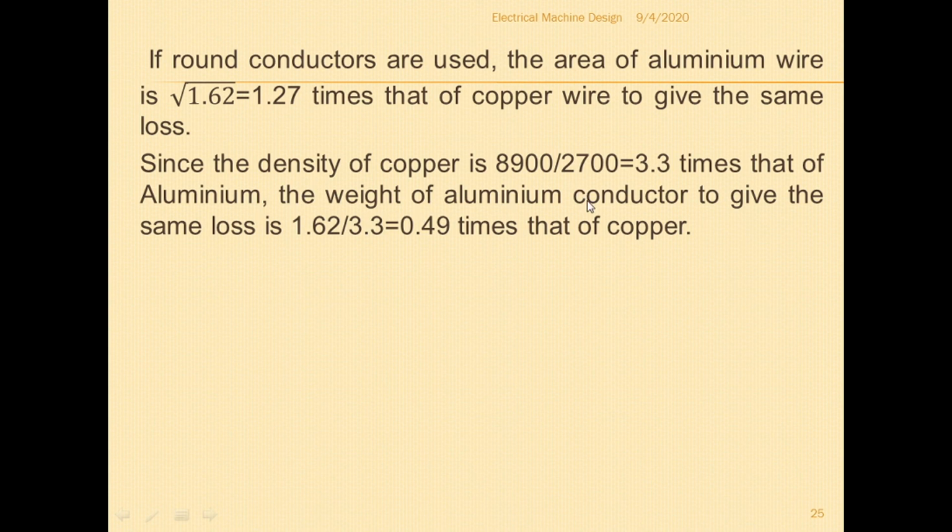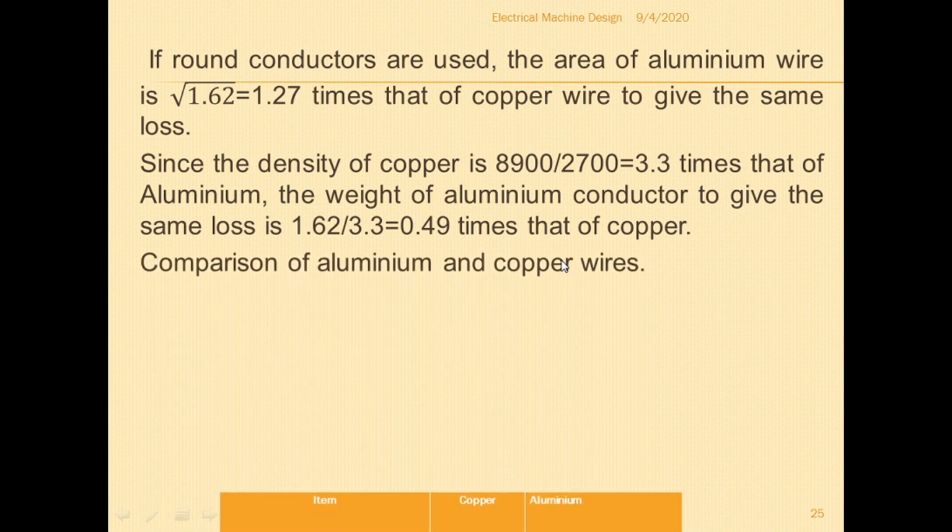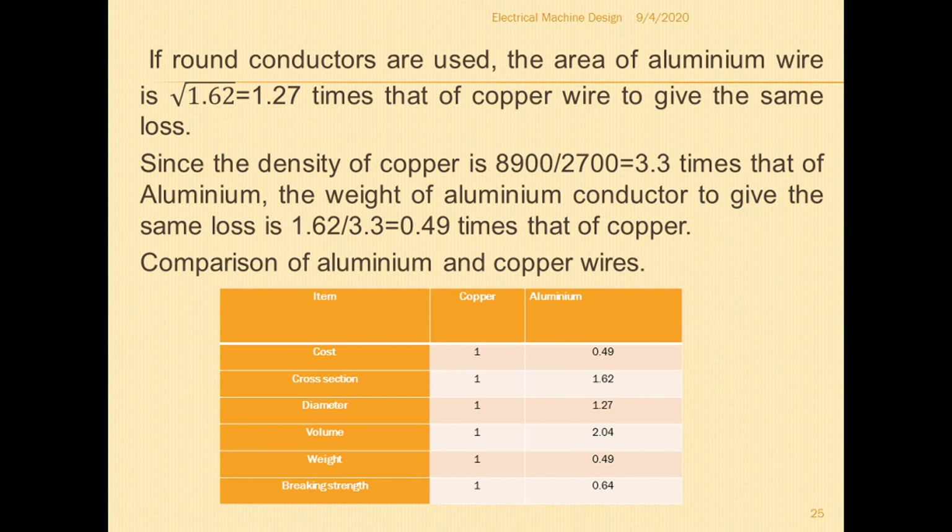To get the same loss, the weight of the aluminum conductor is 0.49 times that of copper. Now writing all this in tabular form. If you consider the cost of copper as 1, then the aluminum cost will be 0.49. That means it is lightweight.